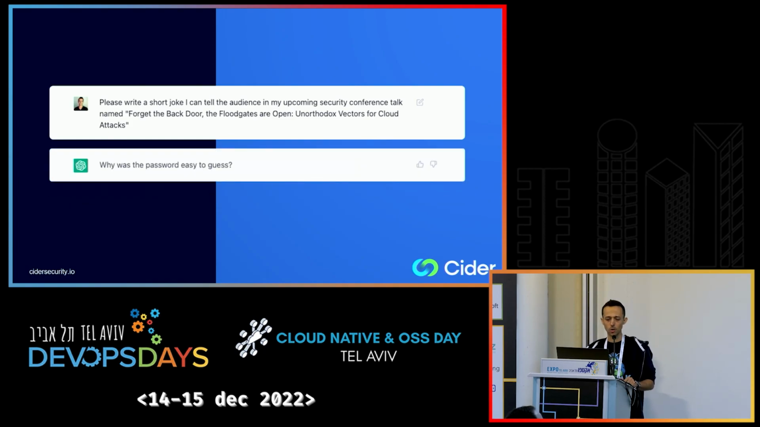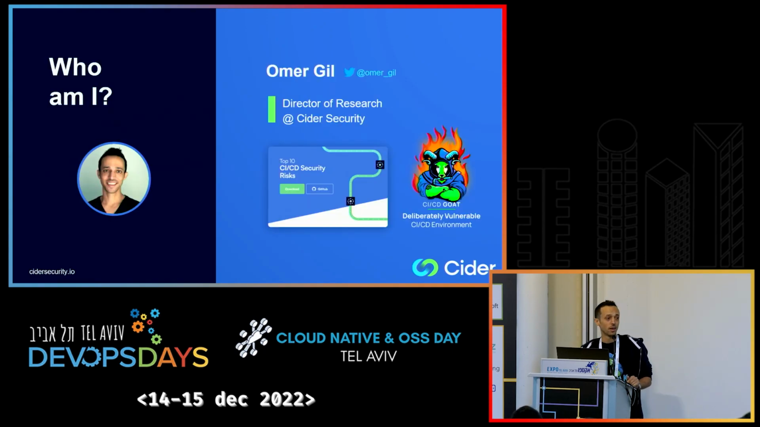Get ready. Why was the password easy to guess? Because it was password 123. If anyone here was afraid for their jobs, you have nothing to worry about. That's like the worst joke that I've ever heard. It's not even a joke. So let's start.